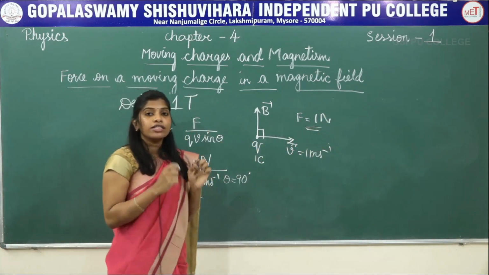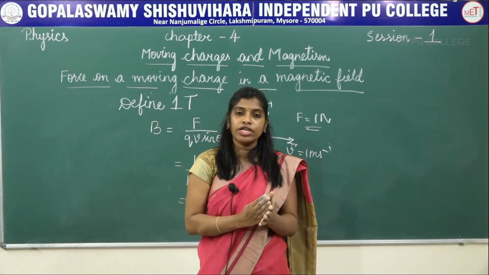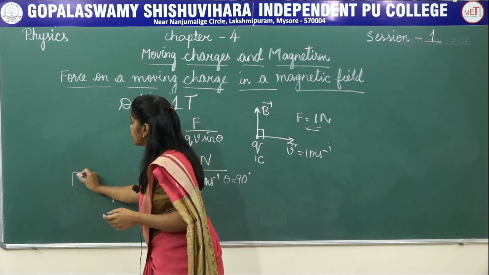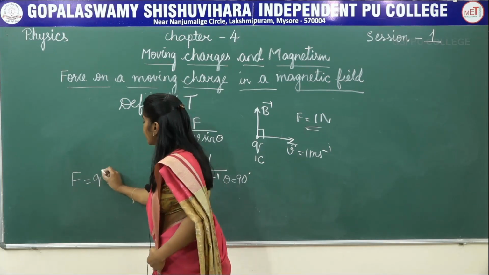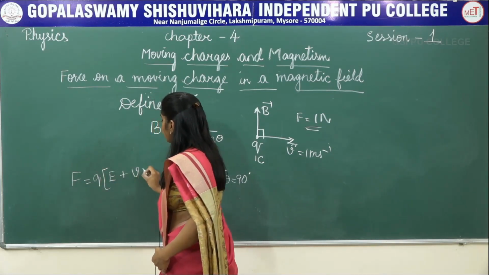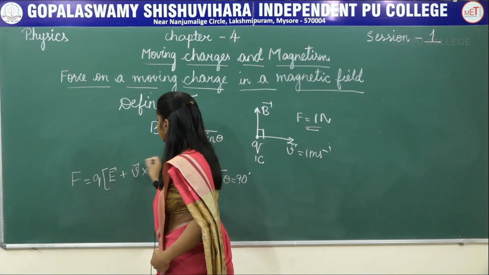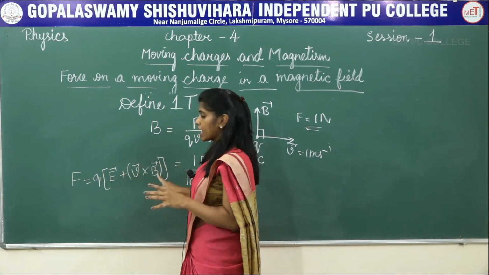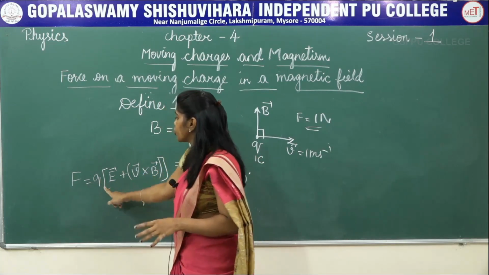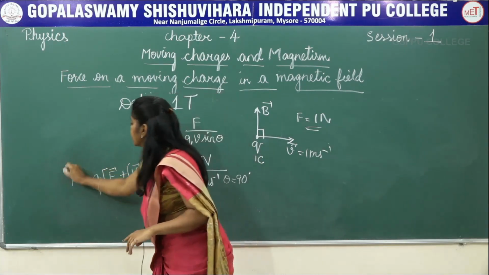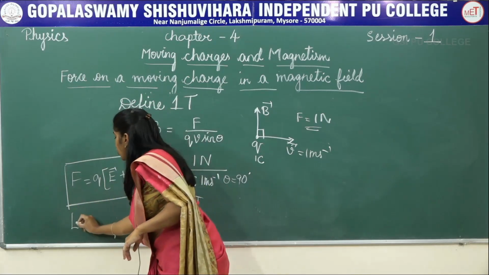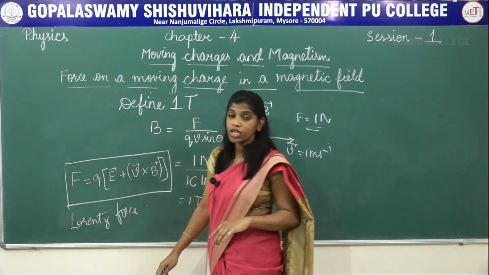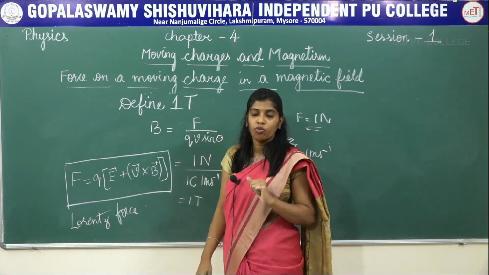Now, let me consider this moving charge under the influence of both electric field and magnetic field. Then, how do you write the force on this charge? Then the force is given by the formula Q into E plus V cross B. So, if the moving charge is under the influence of both electric and magnetic field, then the formula will be F is equal to Q into E plus V cross B, and this formula is called the Lorentz force. Remember this formula. This will be asked for 1 marks.